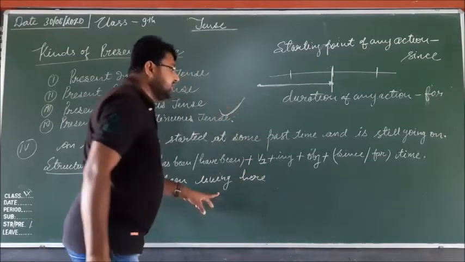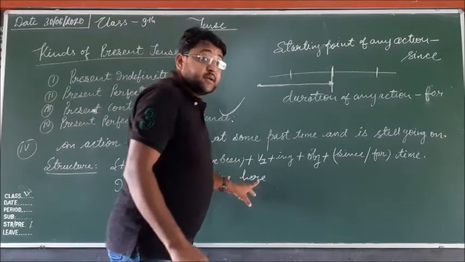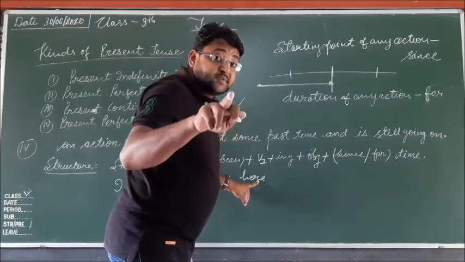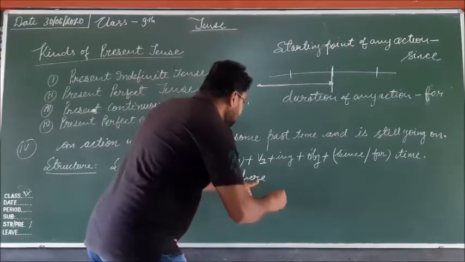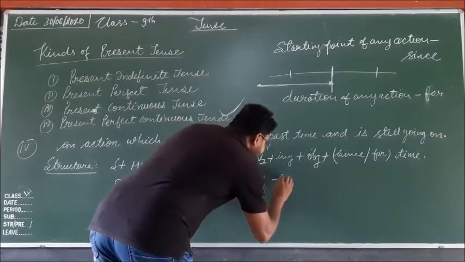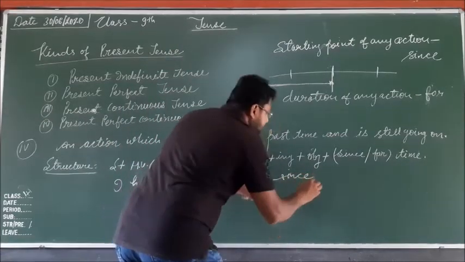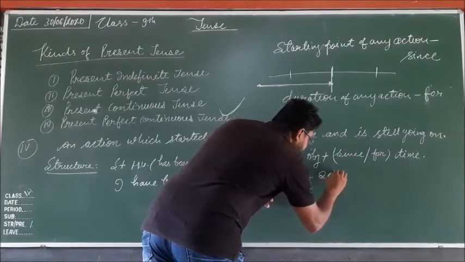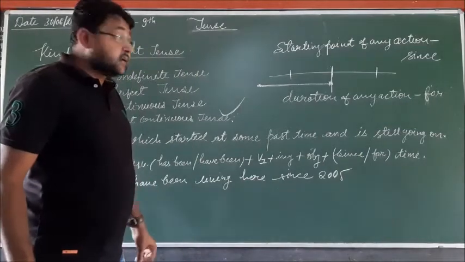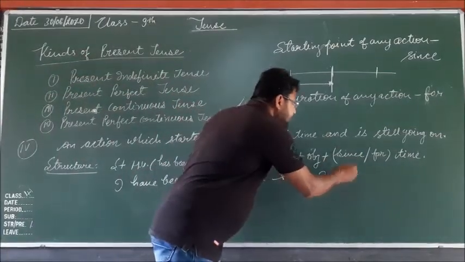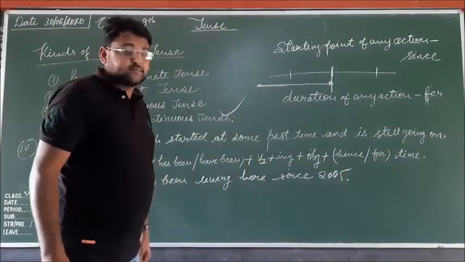I have been living here, and the starting point of time is 2005. So in that case we will apply since 2005. So that is the use of since.